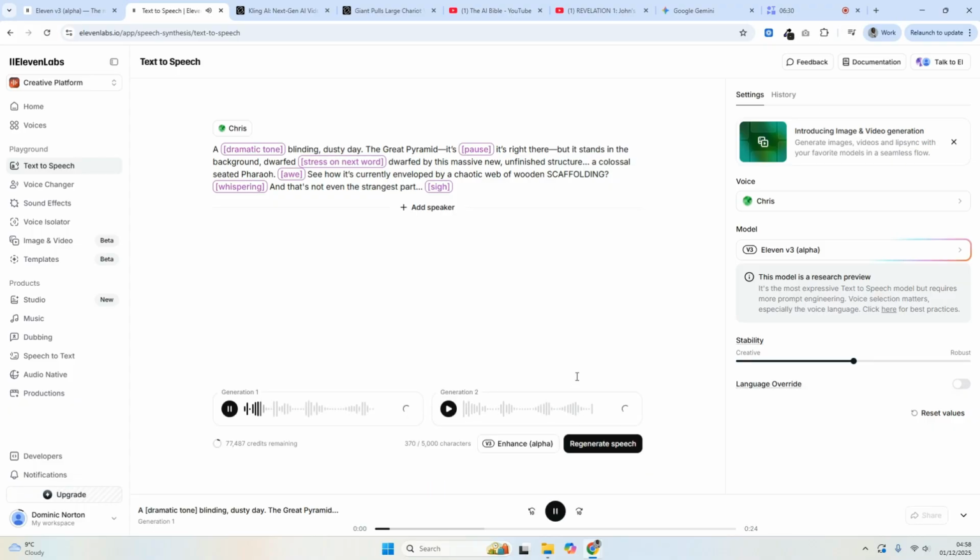A blinding, dusty day. The Great Pyramid, it's right there, but it stands in the background, dwarfed by this massive new, unfinished structure, a colossal seated pharaoh. See how it's currently enveloped by a chaotic web of wooden scaffolding? And that's not even the strangest part.